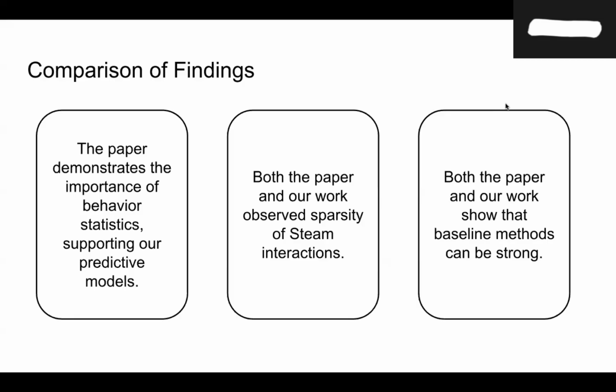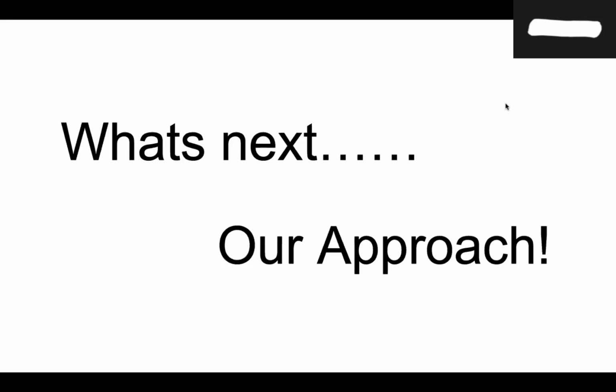It also shows that simple baselines like matrix factorization or BPR can be strong when combined with structured behavior modeling. This mirrors our findings for regression, where user-item bias baselines with shrinkage are competitive. Overall, while our task differs from the monotonic behavior chain framework, prior work validates our emphasis on feature engineering and careful baseline comparisons. Now that we have defined our objectives and reviewed previous studies, we will discuss the data preprocessing, modeling, and evaluation of our two approaches separately.